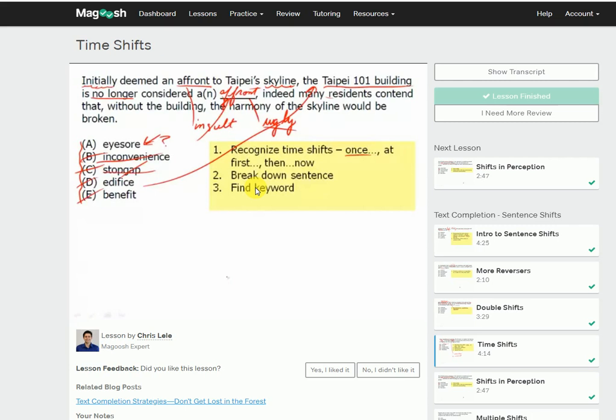You can see we went through the time shift, we broke down the sentence, found the keyword, and opposed the keyword at the very end. In opposing the keyword, we essentially came up with the same word because of this "no longer considered." And of course, eyesore, something that's ugly, and there's our answer.